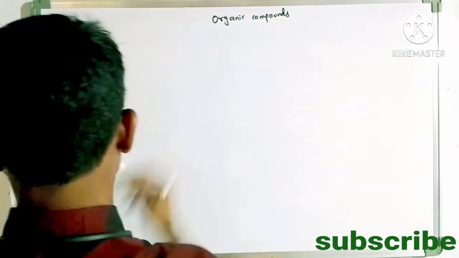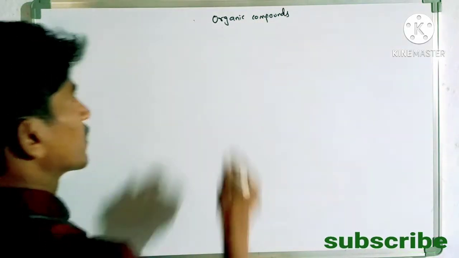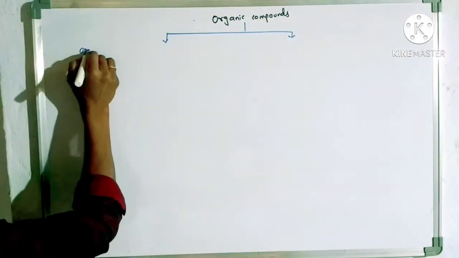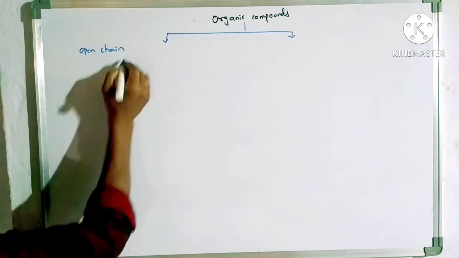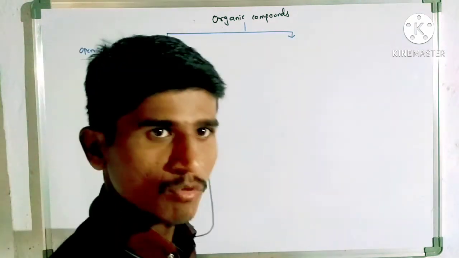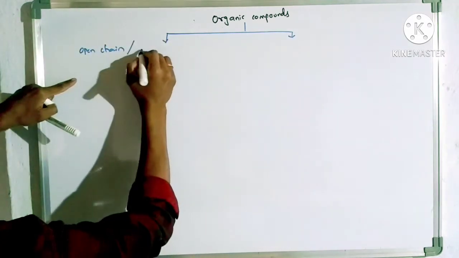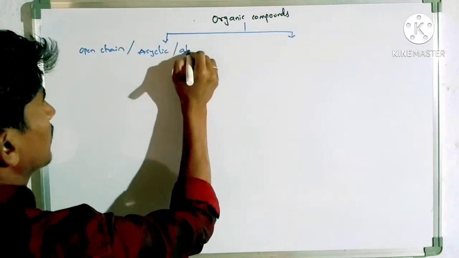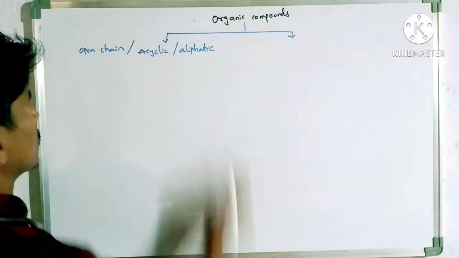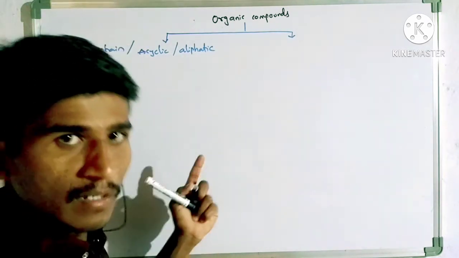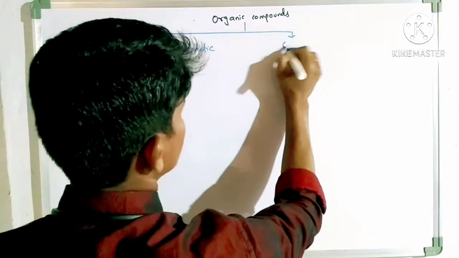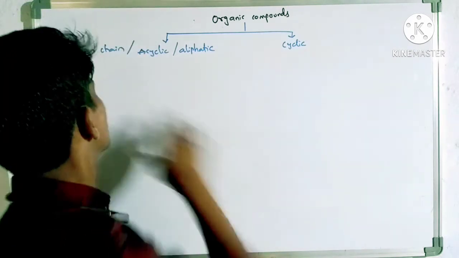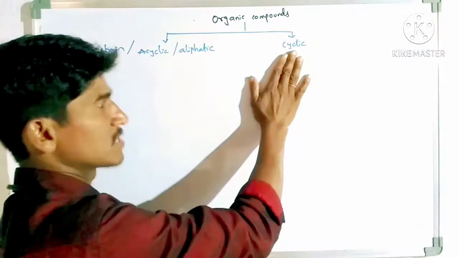First of all, organic compounds are generally classified into two types. The first one is open chain. This classification is based on whether it is open or closed. Open chain is also called acyclic, or aliphatic organic compounds. The second classification is cyclic.